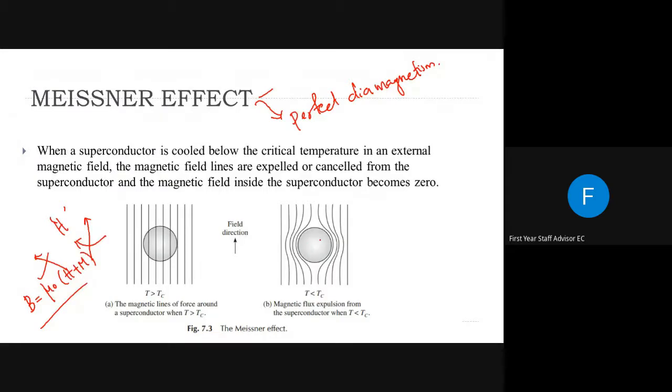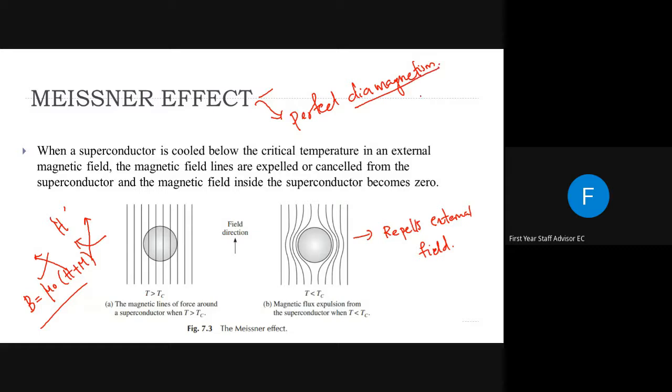It will expel out the magnetic field lines, or it will repel the magnetic field. This material will repel the external field, and that phenomenon is called the Meissner effect. That effect is called Meissner effect or perfect diamagnetism.